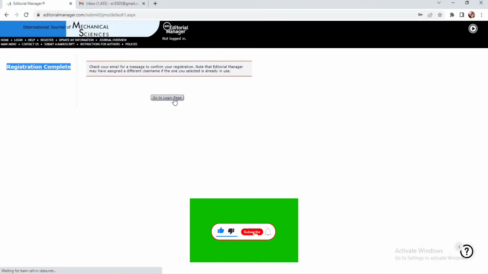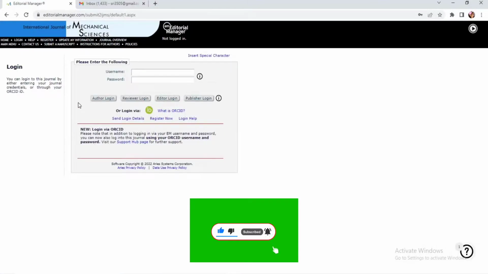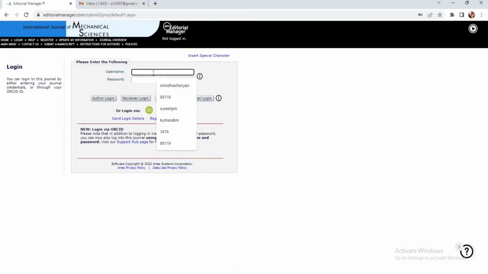Yes. Now let me go to the login page. Now enter the login details. So the username is what I have given. Let me type the username followed by the password. So let me click on this author login.